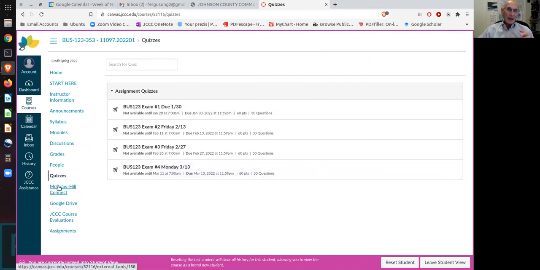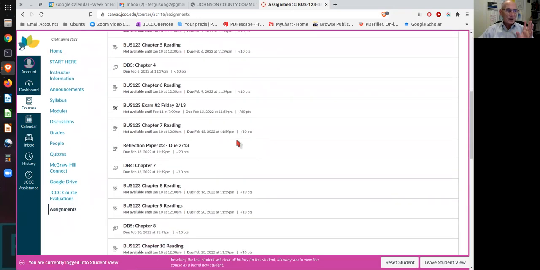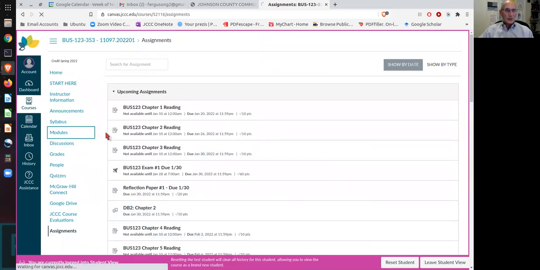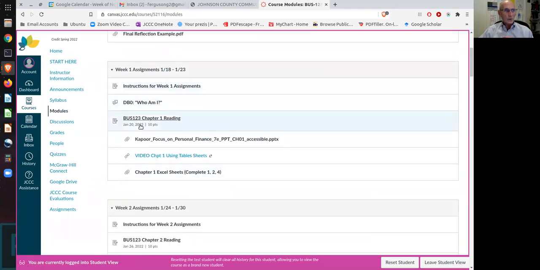McGraw-Hill Connect, that is where you access the online text and all of the resources that are necessary for the class. Make sure you do the attachment to the Connect book and things like that from here. You have access to your Google Drive if you authorize it. You have your course evaluations. And again, the assignments. All of the assignments can be accessed from here. This is just a listing of all the assignments that need to be done by date, preferably from the modules tab, because again, it makes it much easier to follow what's going to be going on for the week.